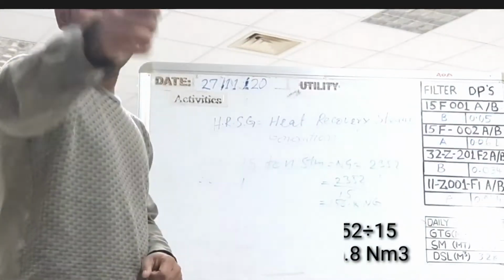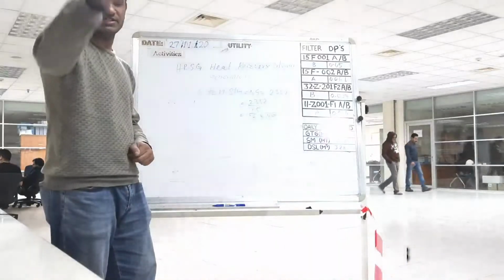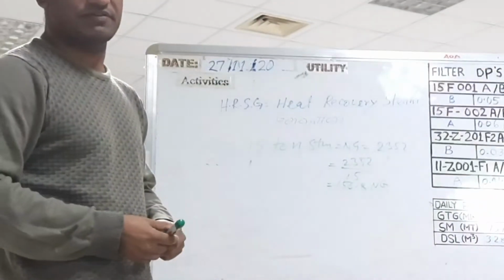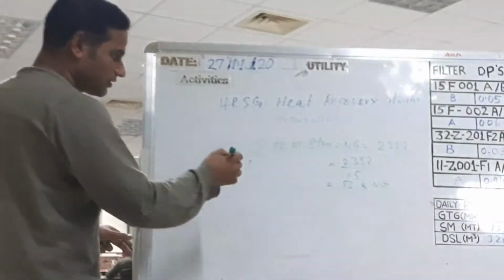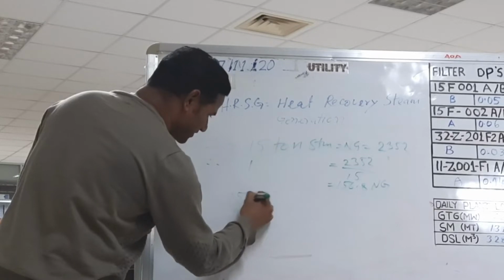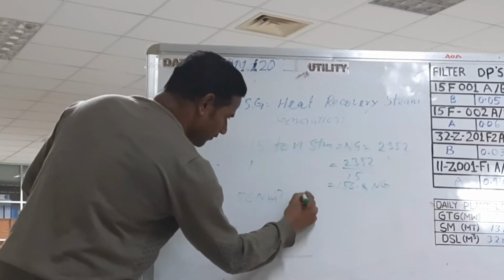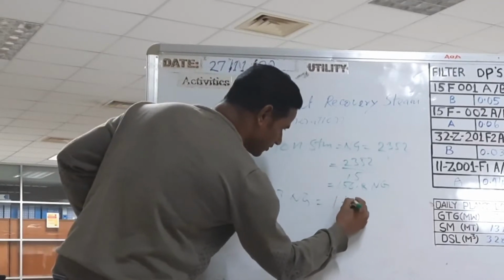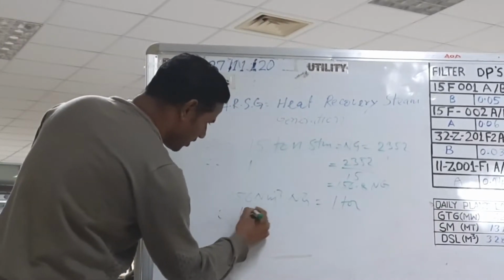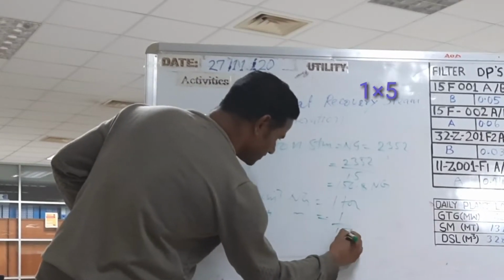Clear? So now HRSG B side 500. So now around how much steam producing by this HRSG supplementary firing? 156 normal meter cube Mg for 1 ton. So 1 normal meter cube Mg, so 1 divided by 156.8.